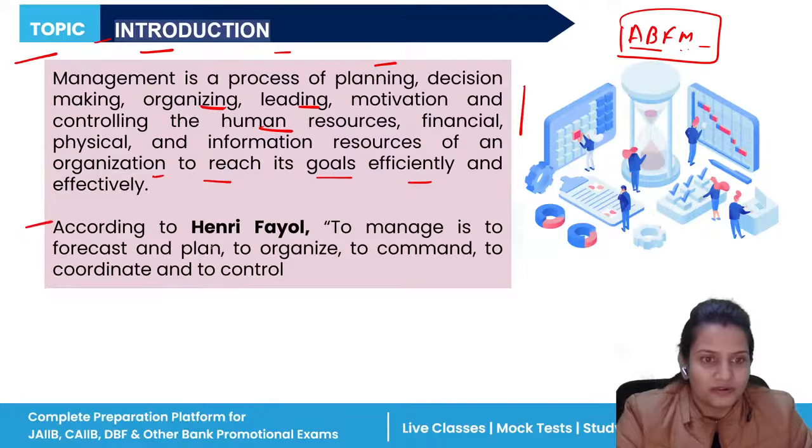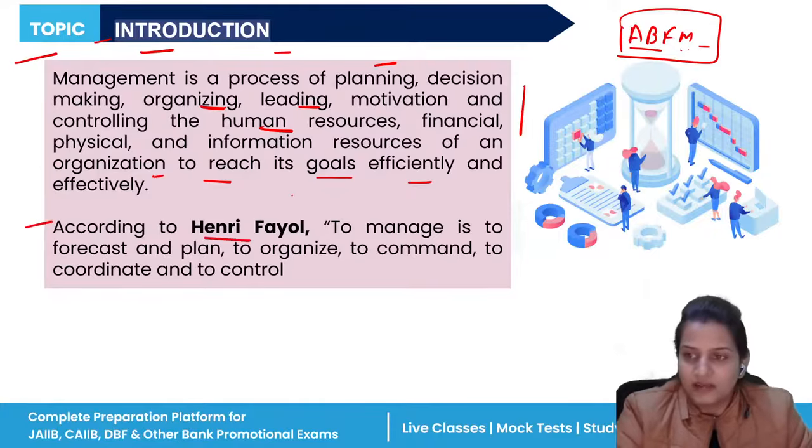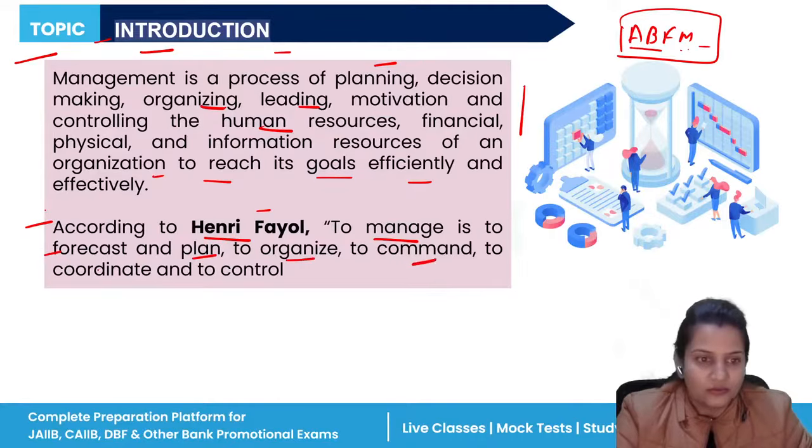One of the famous authors is Henri Fayol. Whenever the name of any author comes in any slide, that slide itself becomes very important. Direct questions can be framed from these statements. So Henri Fayol has said that to manage is to forecast. We forecast for our activities, for our organization, plan, organize the activities, command, coordinate, and control.